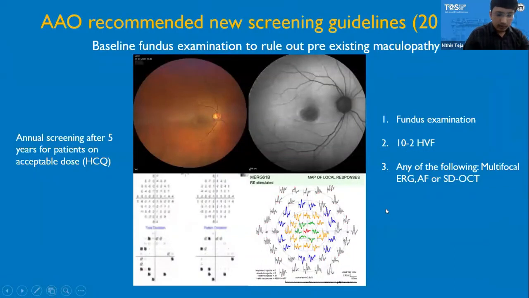So apart from retinopathy, patients may also have eye features such as corneal deposits, ciliary body dysfunction, and posterior subcapsular cataract may also be seen in patients with hydroxychloroquine toxicity.